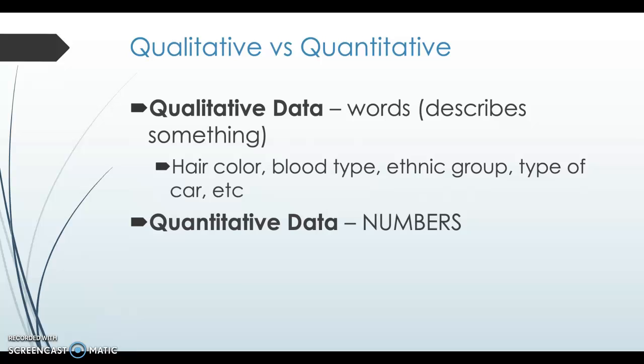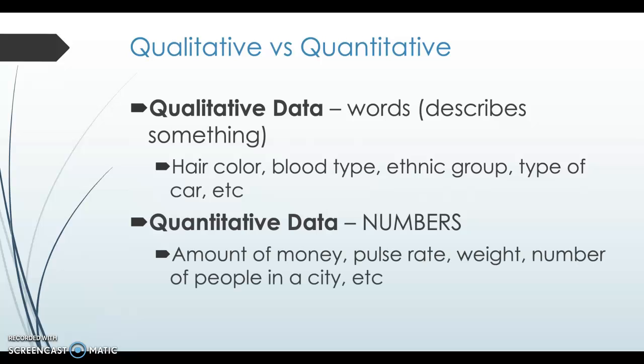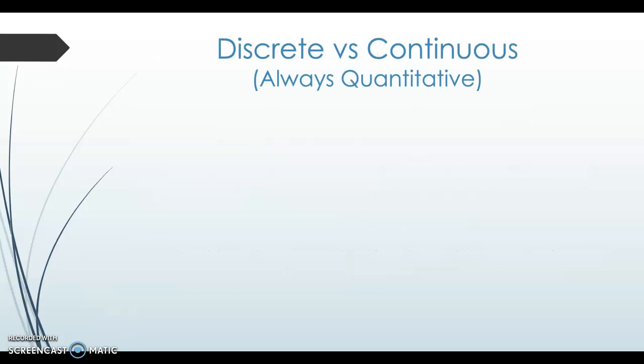So a lot of times in my class that I teach, I talk about quantify that, meaning use numbers to back up your statement. So when we talk about the amount of money in my pocket, my pulse rate, how much I weigh, the number of people in a city, the number of packages the mailman is carrying, all of those things are numbers. So anytime we're talking about numbers, that is quantitative data. Now, when we talk about quantitative data, we can discuss the difference between discrete and continuous.